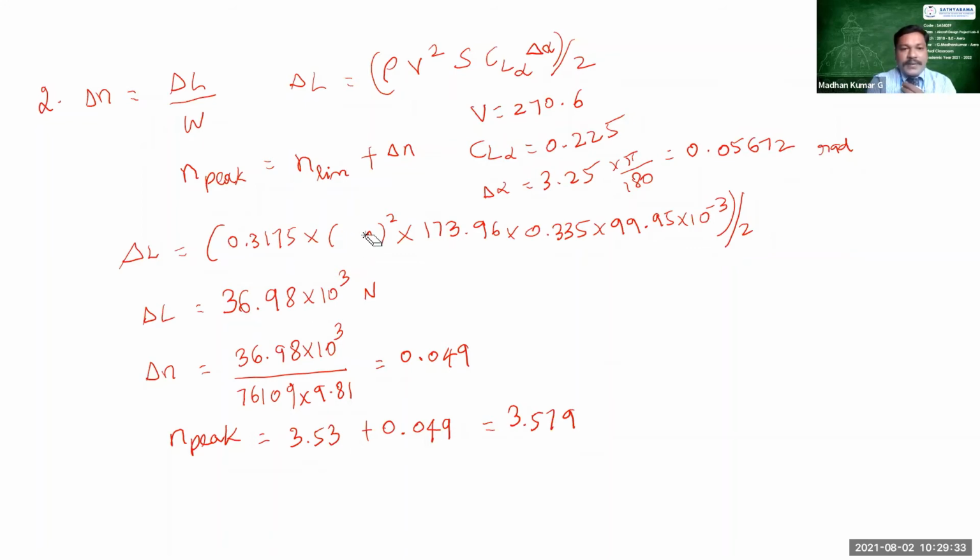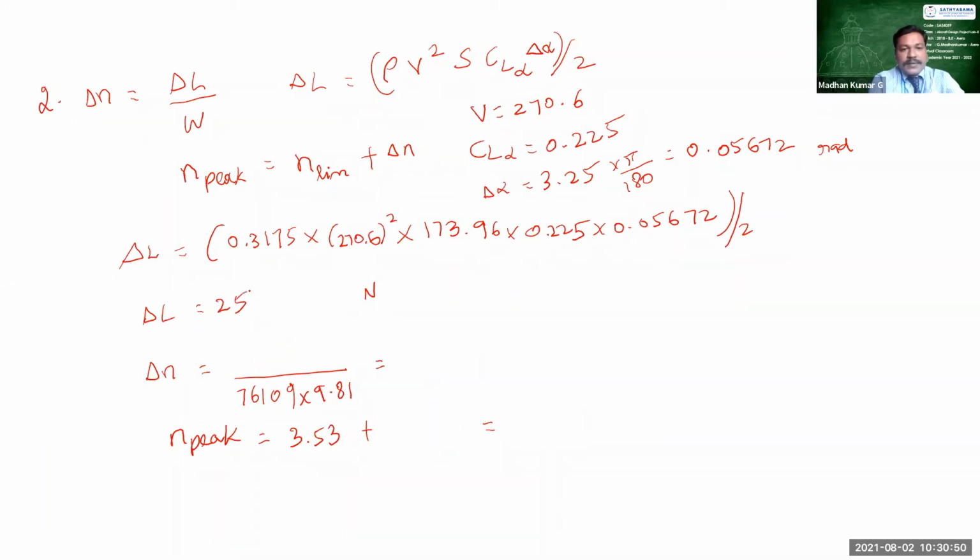Okay, substitute this value in delta L, that is instead of V, 270.6, and S are same, and CL alpha as 0.225, right? And then in radians, that is del alpha 0.05672, all divided by 2. Now, what is the answer we are getting? Yes, 25.80 into 10 to the power of 3. Okay. Now, what is the value of delta N?